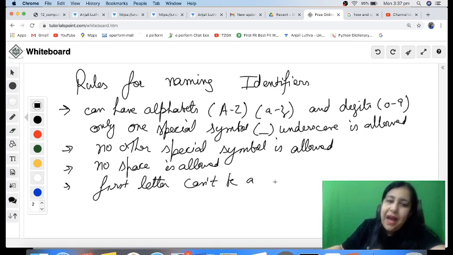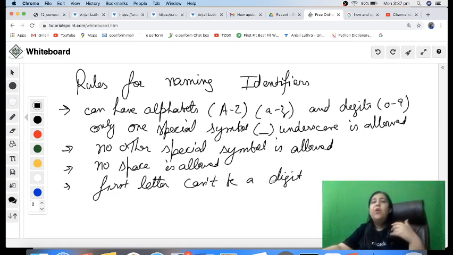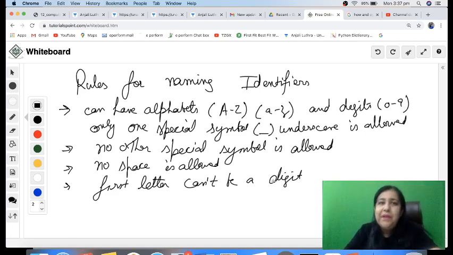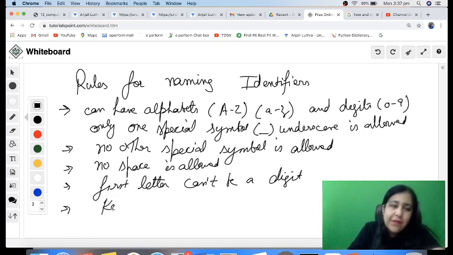And then we have a thing called keywords. Keywords are certain words which are already defined to your translator. The interpreter knows that if you're writing this word, it means this thing. So now it's my responsibility that I don't use that as an identifier. It will give me an error. So keywords can't be used. You will get to know the keywords as you use them. You might have used a number of them in 11th, like for, break, while, if, else.